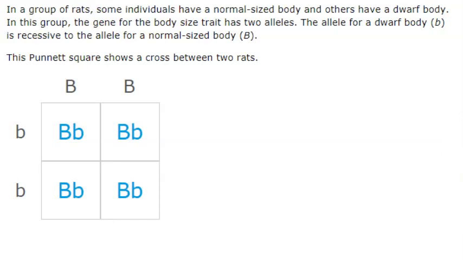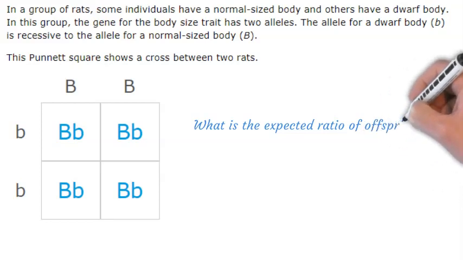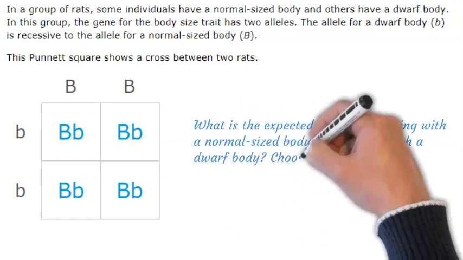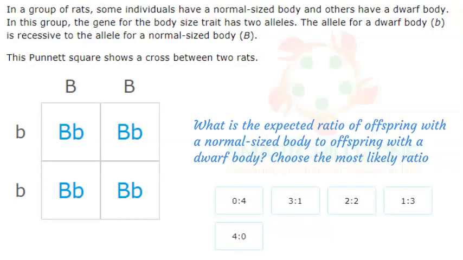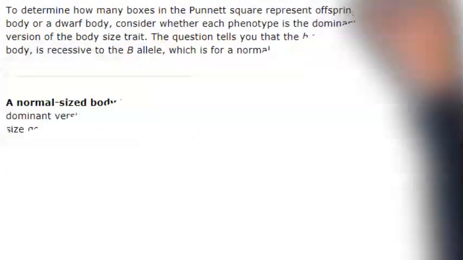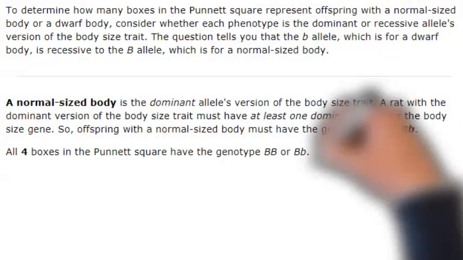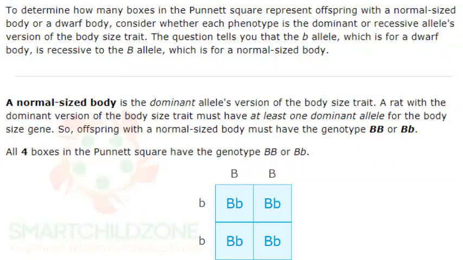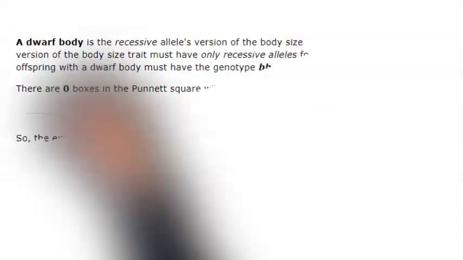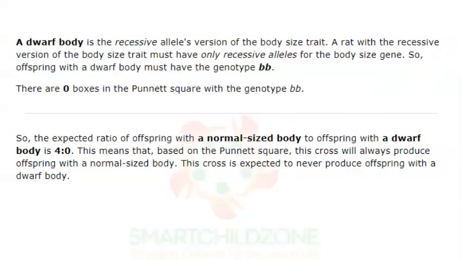This Punnett square shows a cross between 2 rats. What is the expected ratio of offspring with a normal-sized body to offspring with a dwarf body? Choose the most likely ratio. So the expected ratio of offspring with a normal-sized body to offspring with a dwarf body is 4:0.